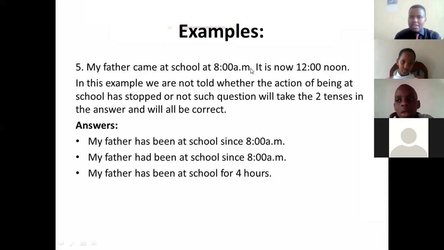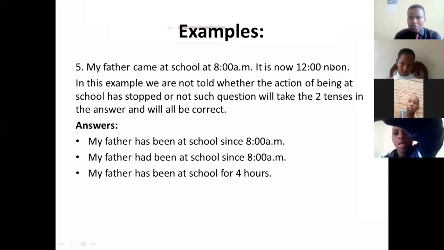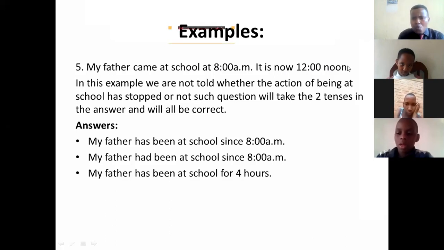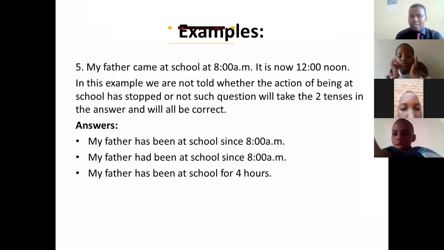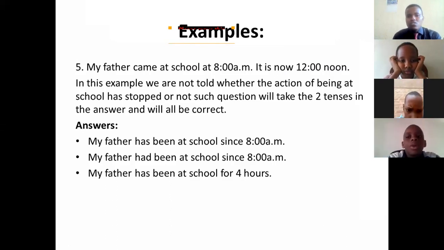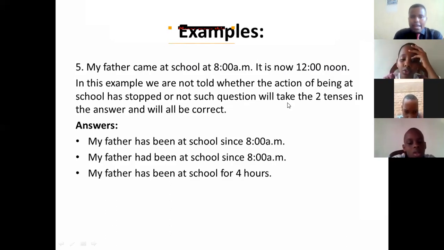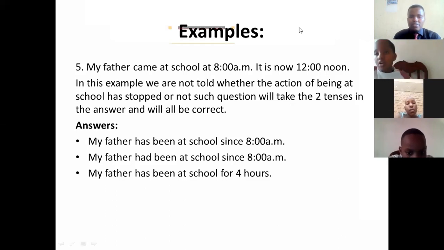This is the first clause. The second clause, they say it is now 12 o'clock noon. I think you are together. There is no other clause which shows whether the action is still going on or it has stopped. What happens? When the action is not shown, for example, this one here will take 2 tenses. It is possible we can take 2 tenses because they have not shown whether the action has started and finished, or it is still going on. When it is like that, it is possible to use 2 tenses.